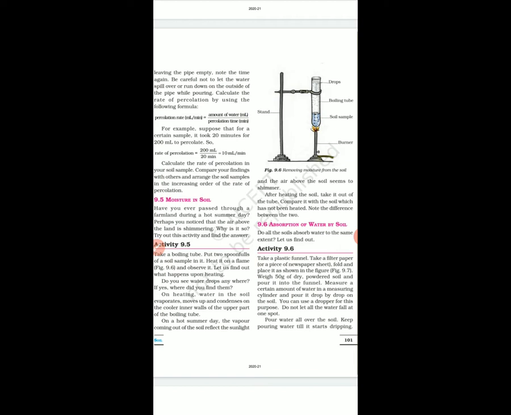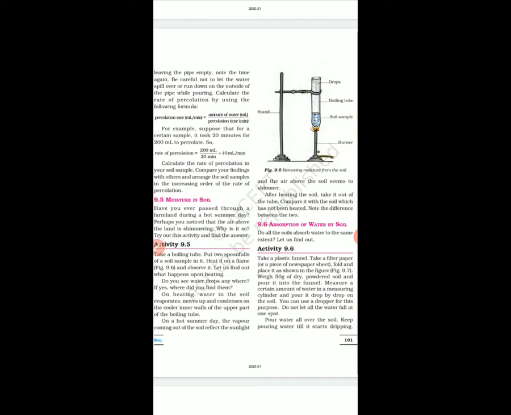What you have to do is, you need one beaker, then one funnel, right? You need different types of soils, filter paper, a dropper, a measuring cylinder, water and a beaker.